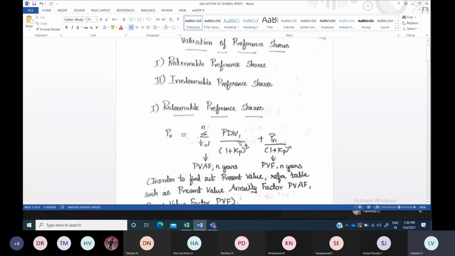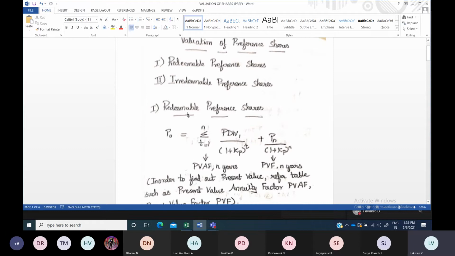If an investor, the shareholder, buys preference shares in the company and holds them for 5 years, 7 years, 8 years, or 12 years, whatever it might be, till that date he will be earning the dividend from that company. So that is the first part, that is preference dividend divided by (1 plus kp).